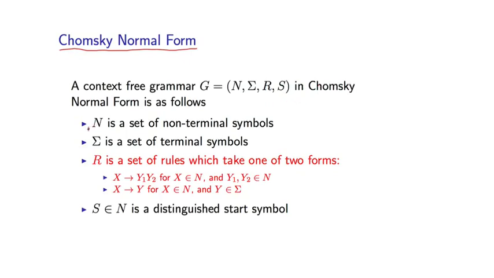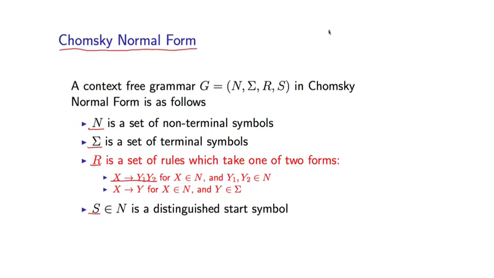Again, we have some set of non-terminal symbols, some set of terminal symbols or words in the grammar, and a distinguished start symbol. Now the rules in the grammar are restricted to take one of two forms. Firstly, we can have a rule of the form X goes to Y1 Y2, where X, Y1, and Y2 are all non-terminals.